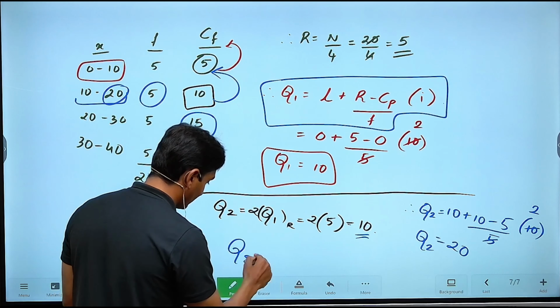You'll get the third quartile value to be equal to 30. First quartile is 10, 20, 30. So there are basically 4 class intervals from 0 to 40. You want the 3 points of division. The first point will be 10, second will be 20, third will be 30. These divisions will give you 4 equal parts.